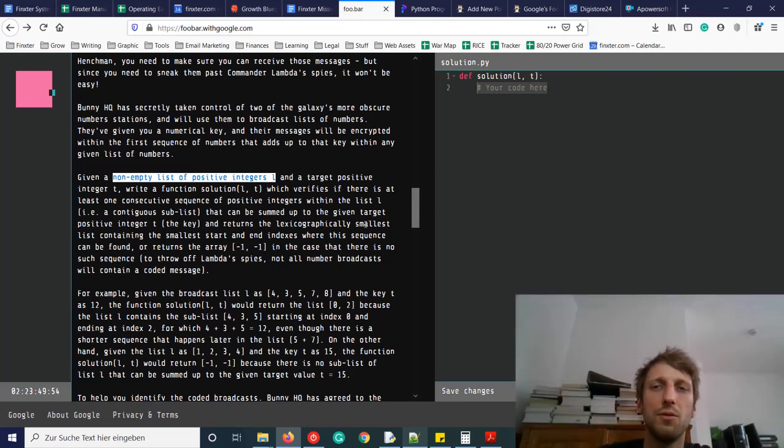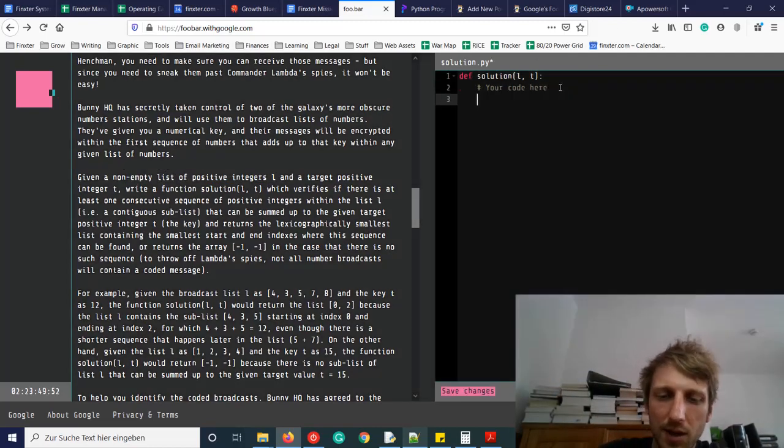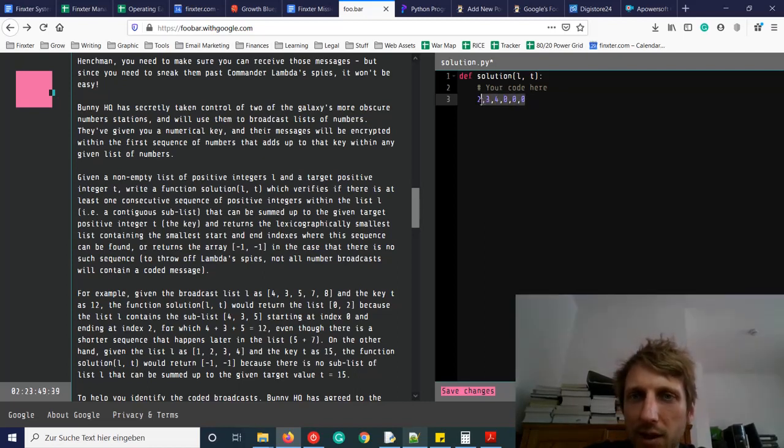If you would have a list like this, say 2, 3, 4, and we would search for the value 9, then we could also have a few zeros here, and these sublists would also sum up to 9, right?